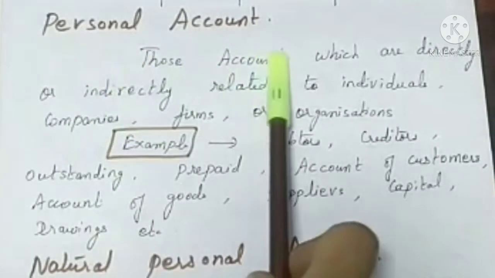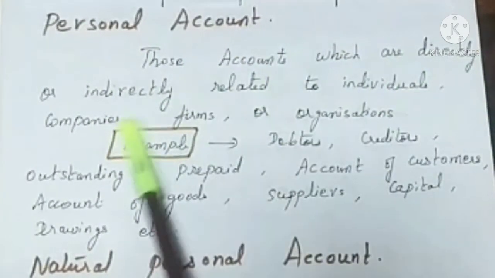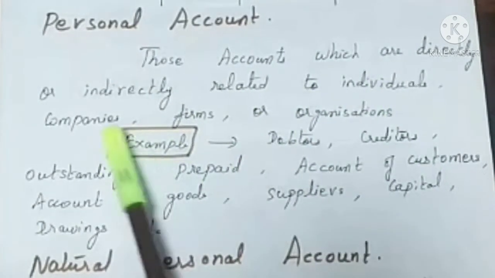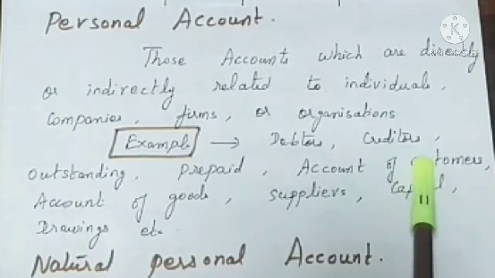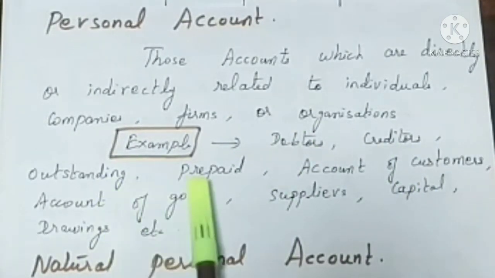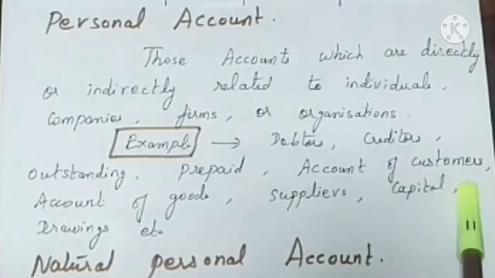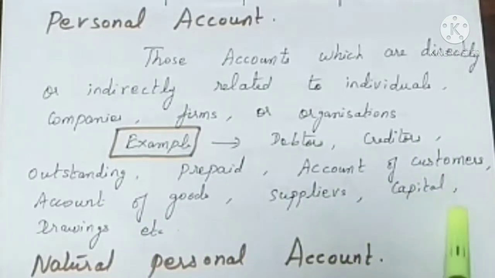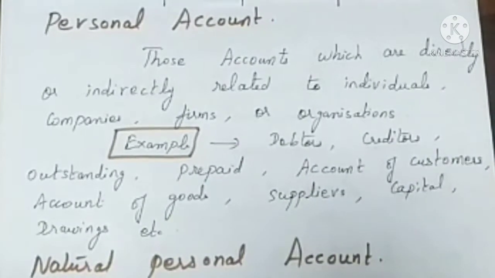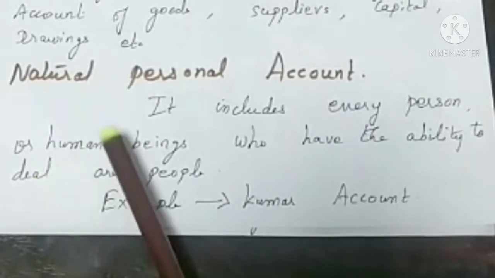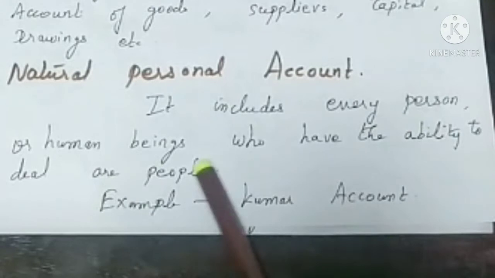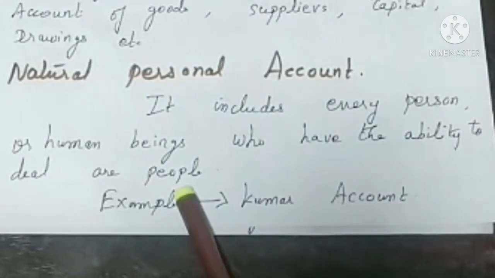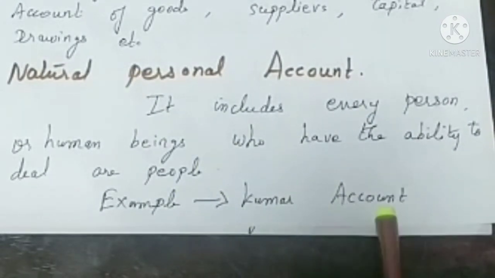So what is a personal account? Those accounts which are directly or indirectly related to individuals, companies, firms, or organizations. Examples: debtors, creditors, outstanding expenses, prepaid expenses, accounts of customers, suppliers, capital, drawings, etc. What is a natural personal account? It includes every person or human being who has the ability to deal. Examples: Kumar's account, Sanjay's account, etc.